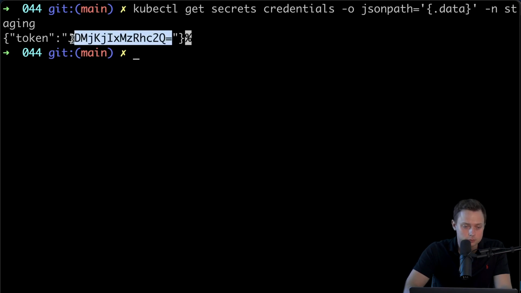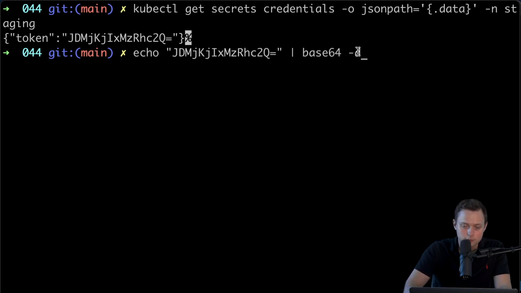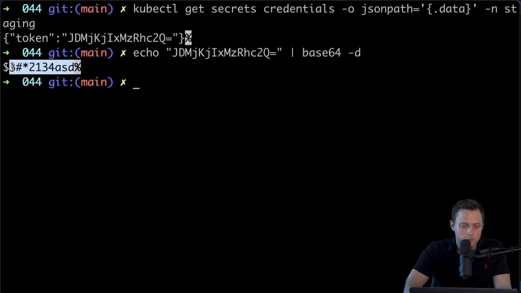Well, we can grab this value, use echo, and pipe it to base64 -d to decode and get the decoded version of our secret. And this sign just represents the end of the file. All right, and we can actually do even a little bit better. We can pipe and glue all of those commands together.